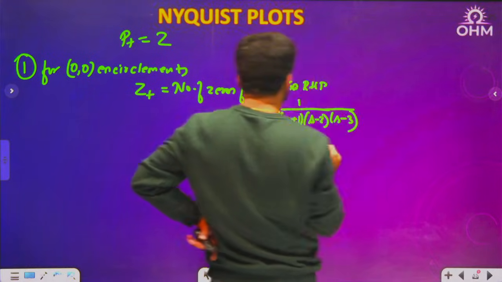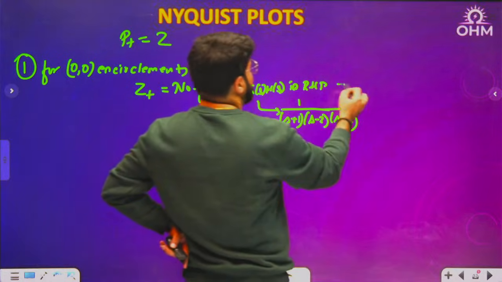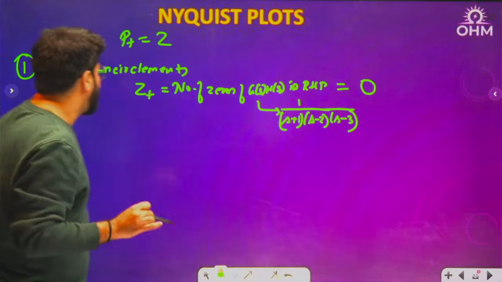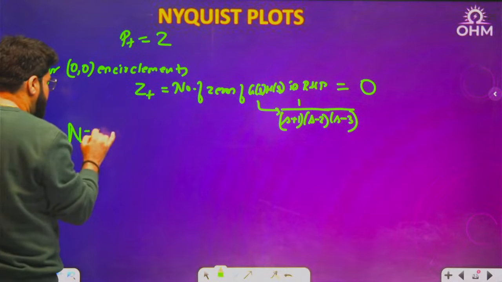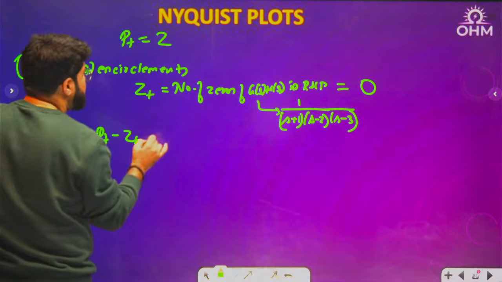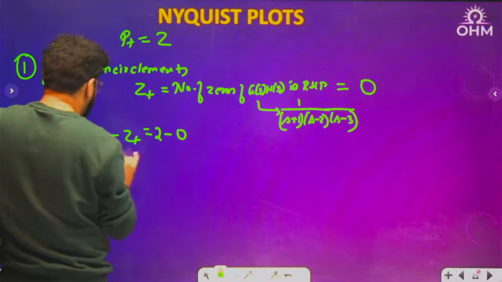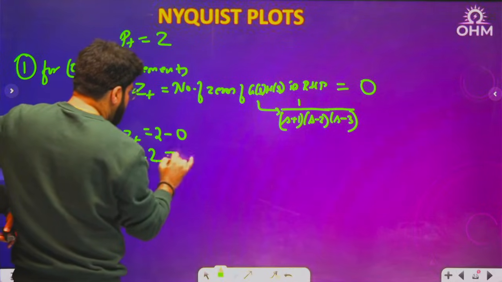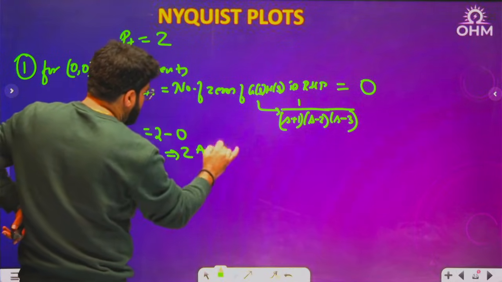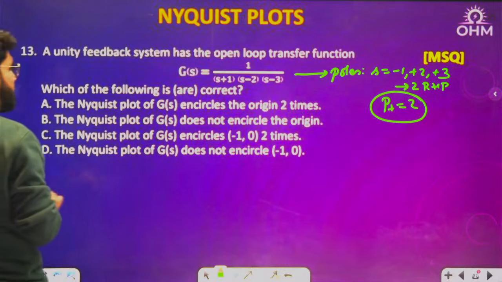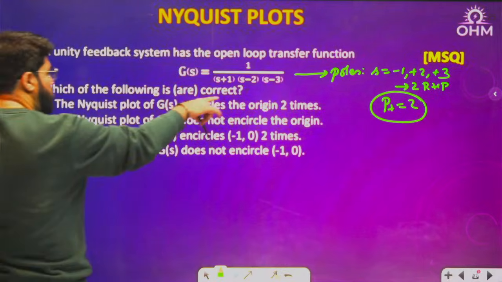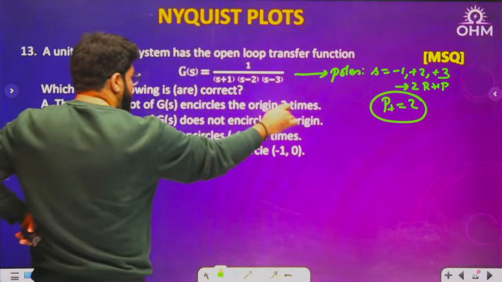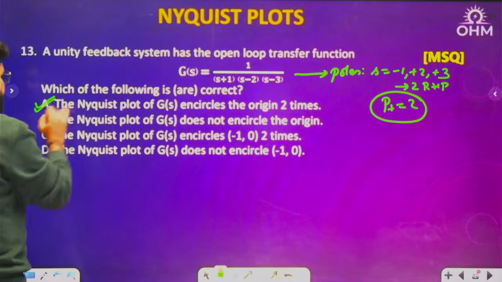How many zeros in RHP? There are no zeros actually. So this is 0. Now use the formula N equal to P plus minus Z plus. P plus is 2 and Z plus is 0. So what is the N? It is 2. Plus 2 means 2 anti-clockwise. So it will encircle the origin 2 times. It does not encircle the origin, that is wrong. So A answer is correct, B is wrong.